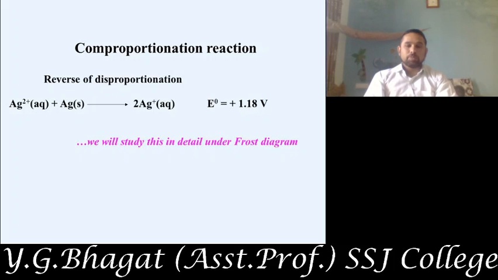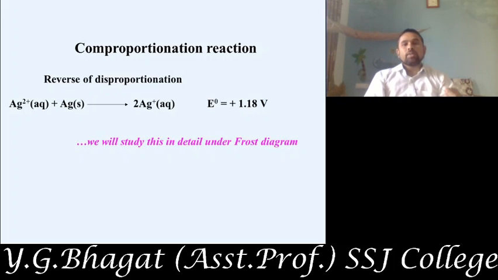In comproportionation, one of the species is highly oxidized and another species is the solid material, so we get an intermediate species after the reduction and oxidation. Here the example is Ag2+ in aqueous solution, to which Ag in solid elemental form is added.